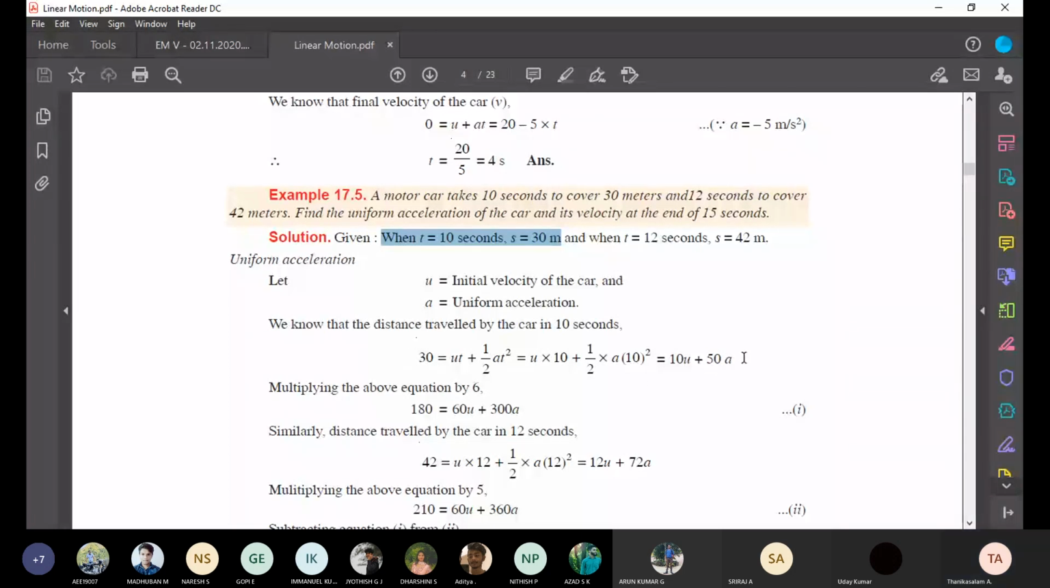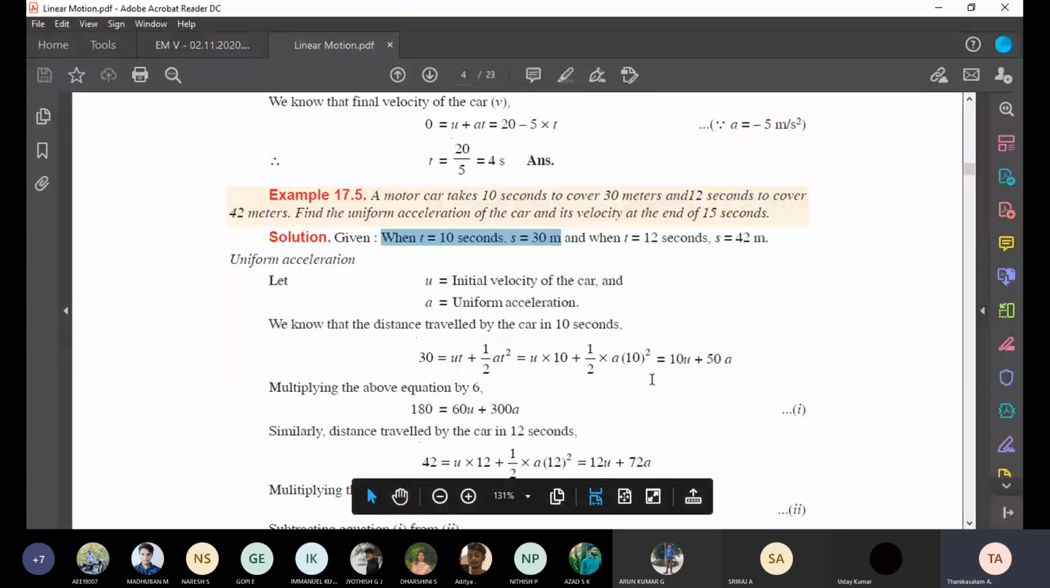First condition. I am multiplying this equation with 6. Therefore 30 into 6, 180. 10 into 6, 60. 50 into 6 is 300. So the first equation is 180 equal to 60U plus 300A, based on the first case.